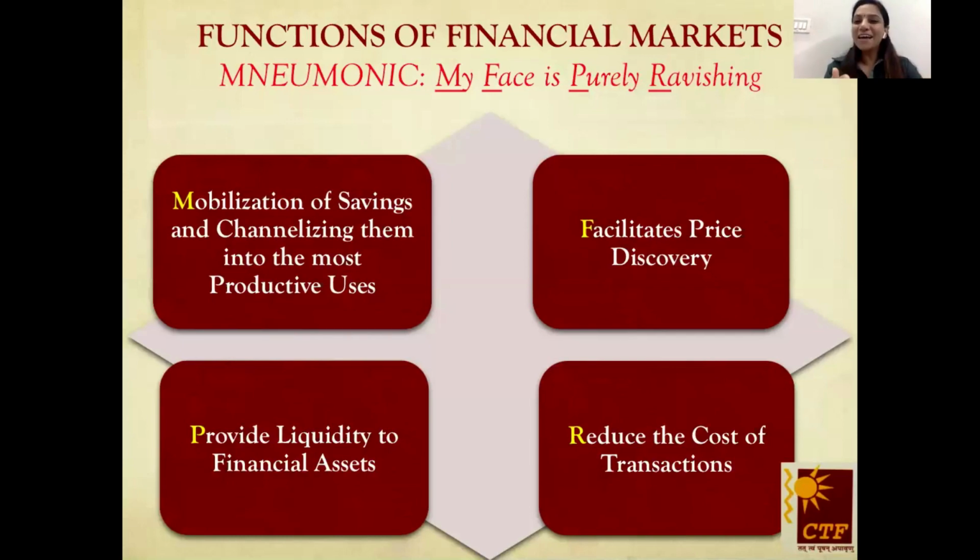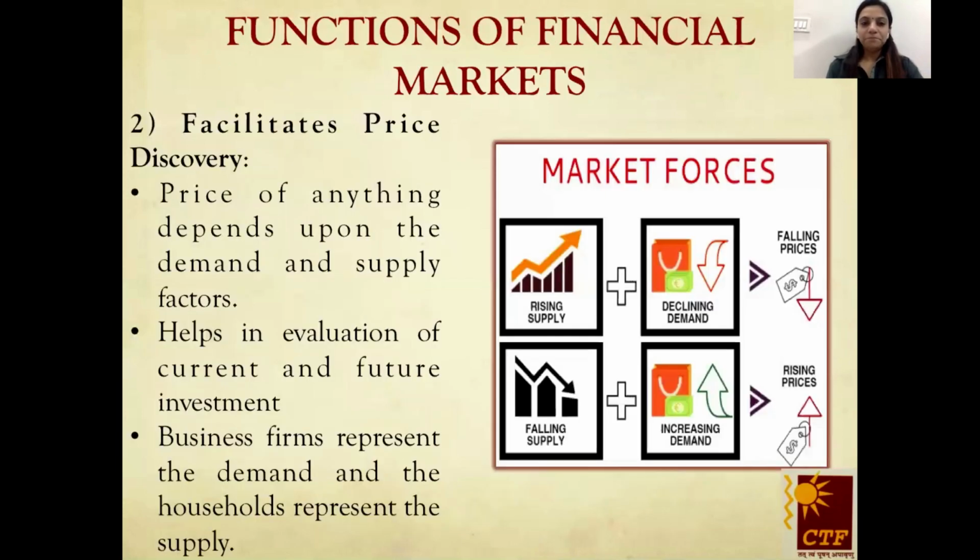Okay. My face is purely ravishing, where I've taken the first letter of each word. My, M. So we have the functions in front of us: mobilization of savings and channelizing them into most productive use. F stands for facilitates price discovery. P is for providing liquidity to financial assets. And R stands for reducing the cost of transactions. Let's discuss each and every function one by one.